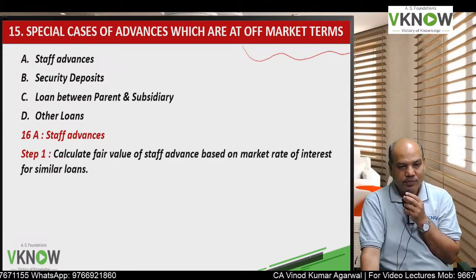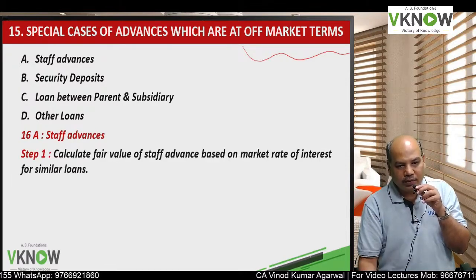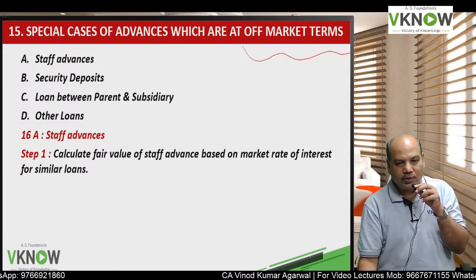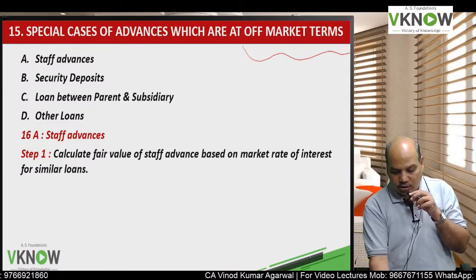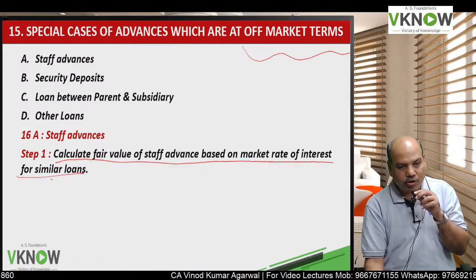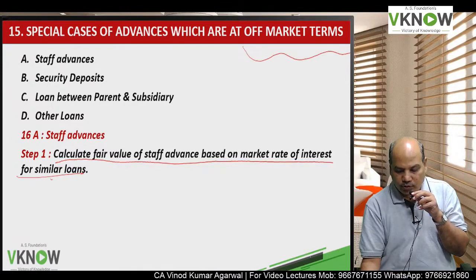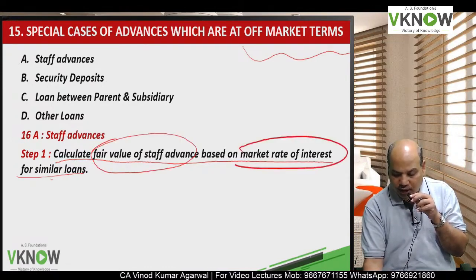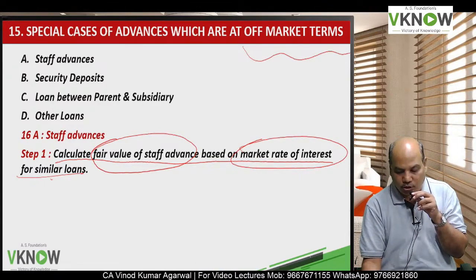A company gives loan or advance to the staff either at zero interest or at a very low rate of interest. Somewhere in that there is an employee compensation cost involved. So first we will find out the fair value of the advance using market rate of interest for similar loan.